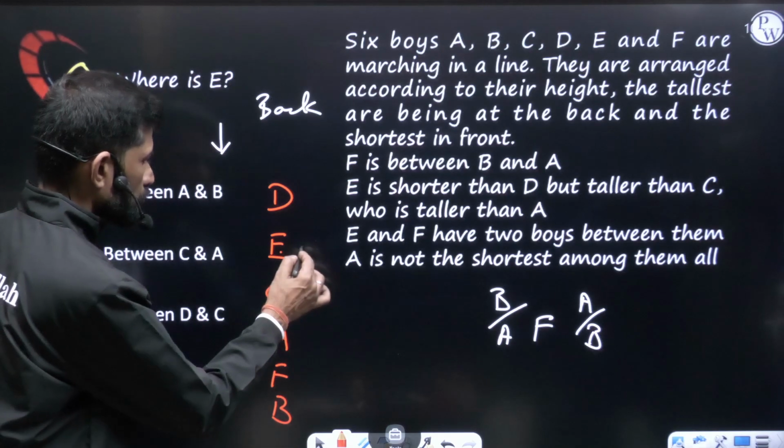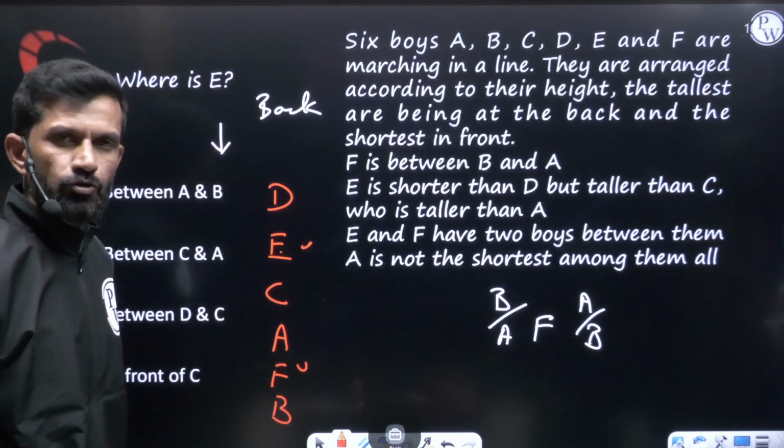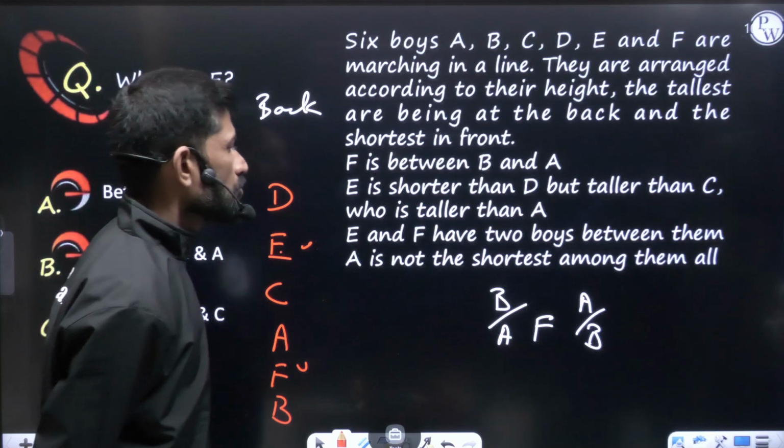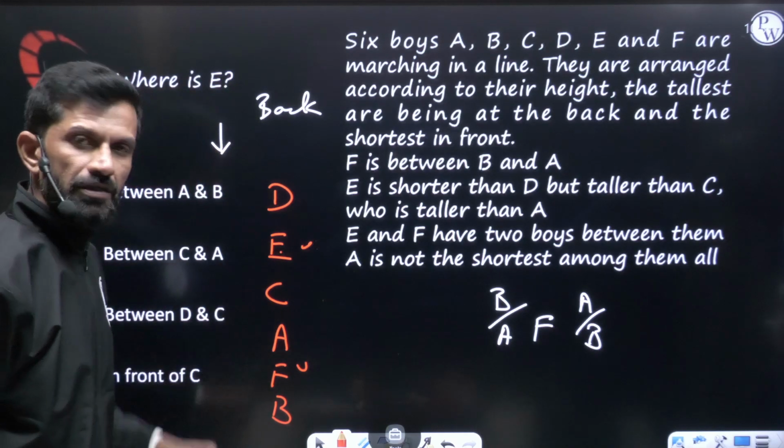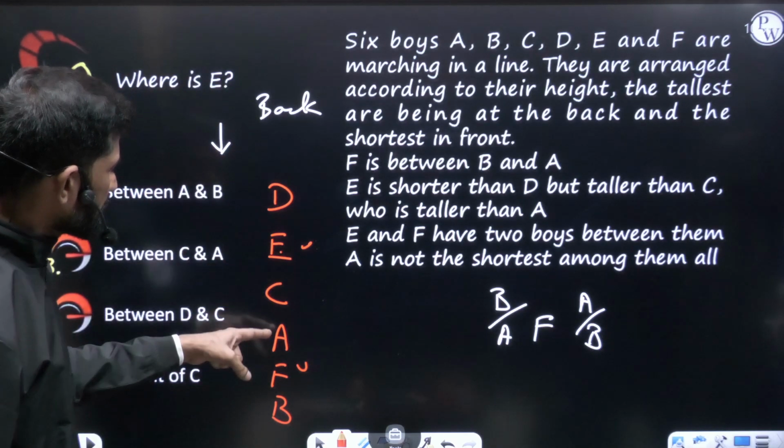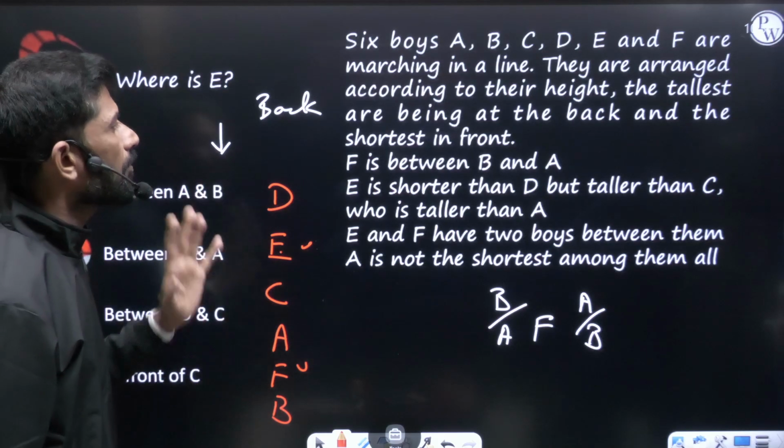E and F have two boys between them. Yes, there are two boys, A and C. A is not the shortest among all. No, A is not the shortest among all. So this is the arrangement we have done. A, B, C, D, E, F all arranged.